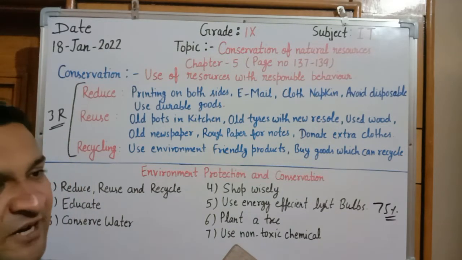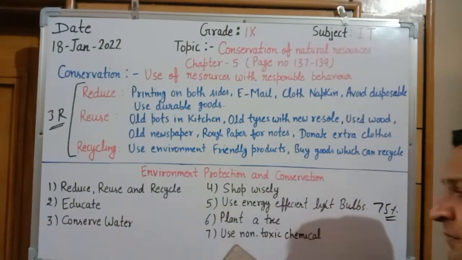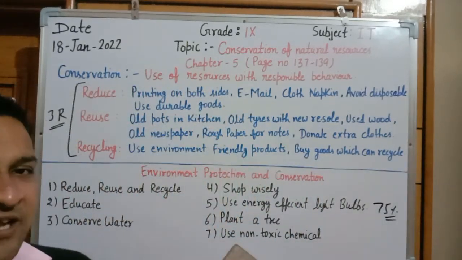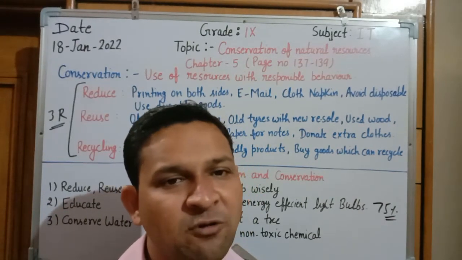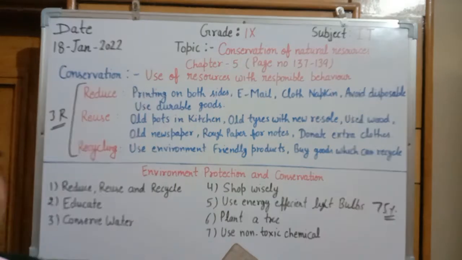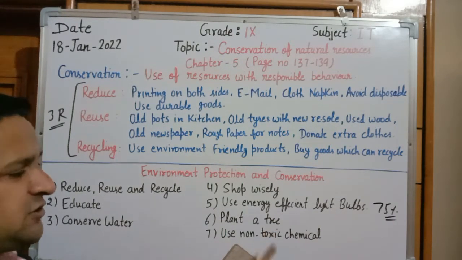Next is plant a tree. Plantation is the major factor that directly interacts with your environment. Day by day the plantation area is getting decreased, so we have to grow new plants in our society or our neighborhood. Where we are getting space that can be eco-friendly, we have to plant new trees.